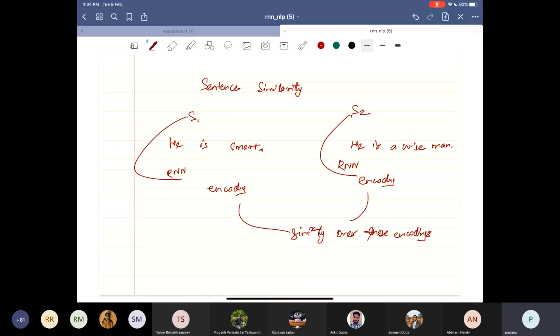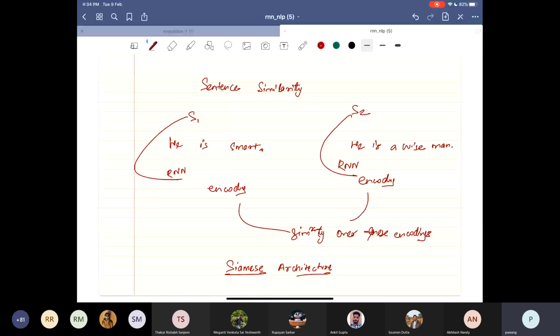And this sort of structure is generally known as, anybody knows the name? It is also called a Siamese structure. Siamese means as if you are having two copies of the same network.